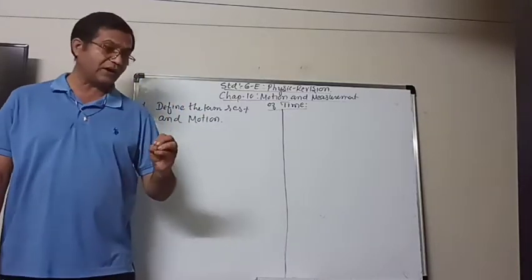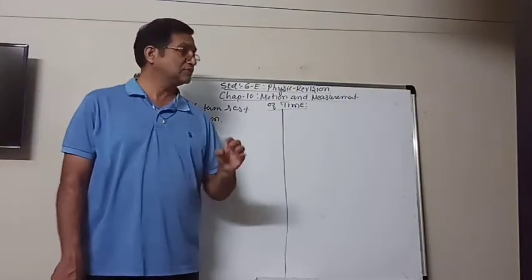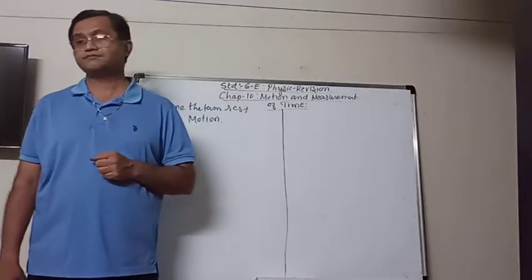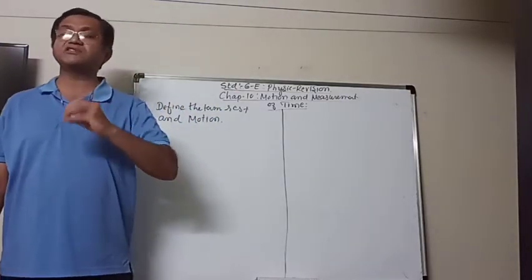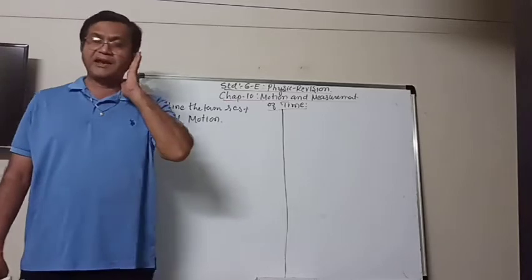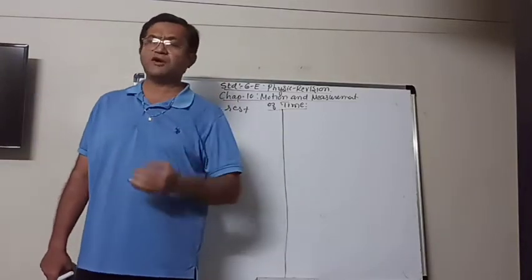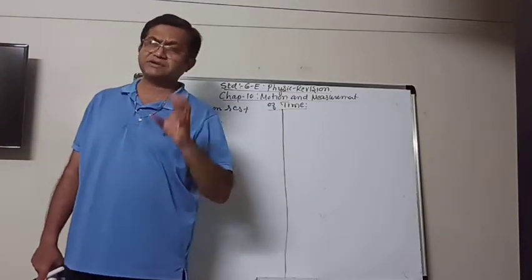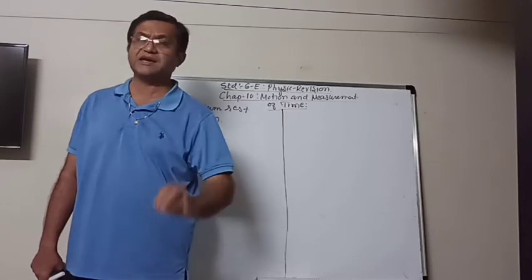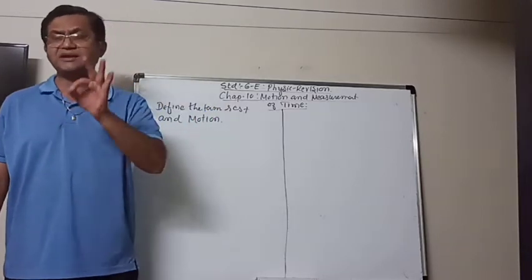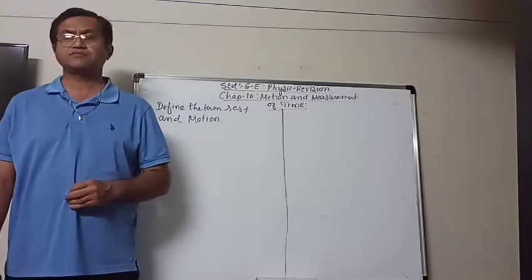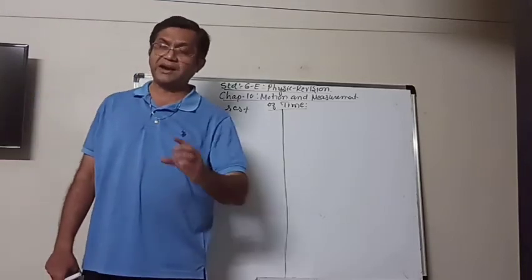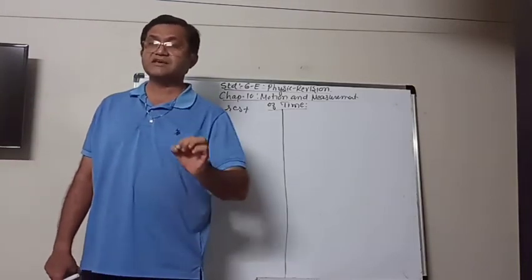For example, if the ball is on the floor or a book is on the table, and after few minutes or few seconds, if that ball is still at the same place, the book is still at the same place, then we can say that that ball and that book is at rest.